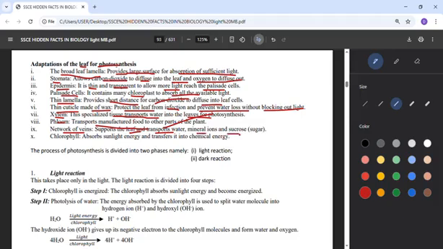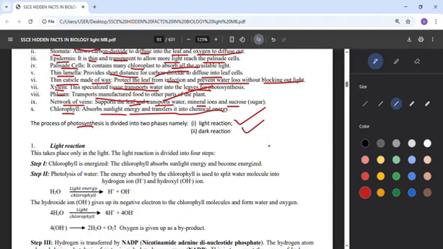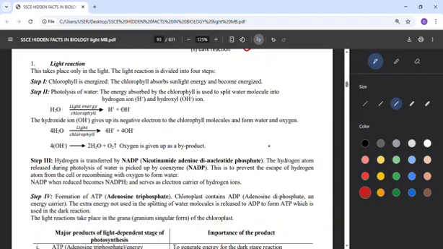That's the sugar. Then we also have chlorophyll. The chlorophyll will absorb sunlight energy and transfer it into what? Chemical energy. So the process of photosynthesis is divided into light and dark reaction. When we say photosynthesis, it occurs in the day. Because there is light, we have light reaction. This takes place only in the light. And this light reaction is divided into 4 steps.